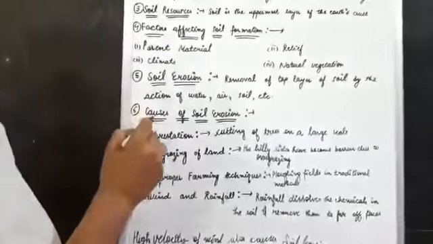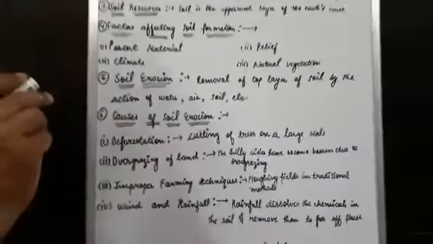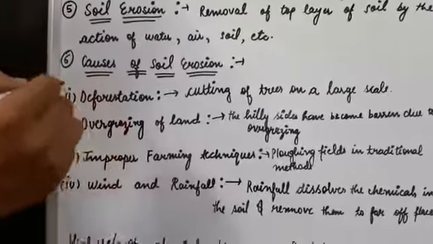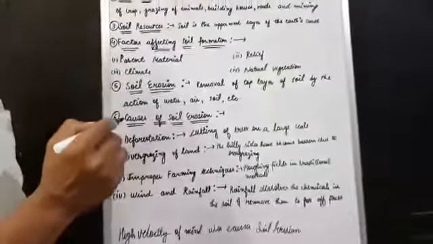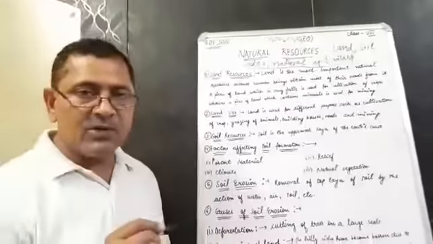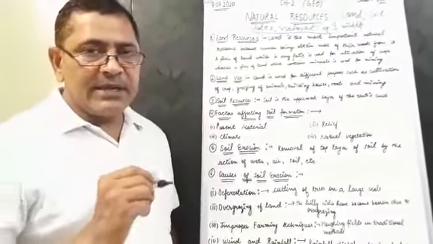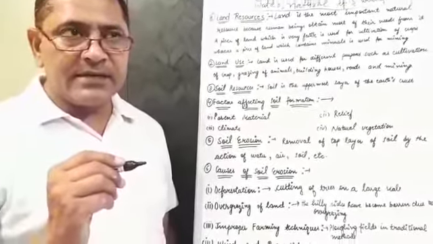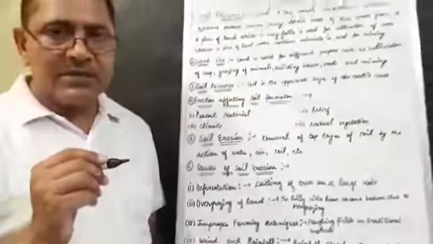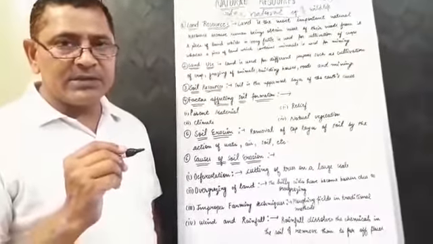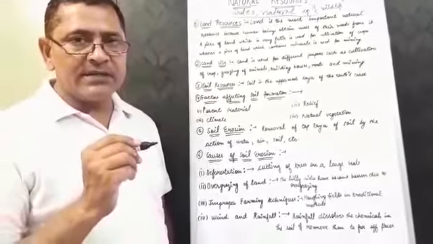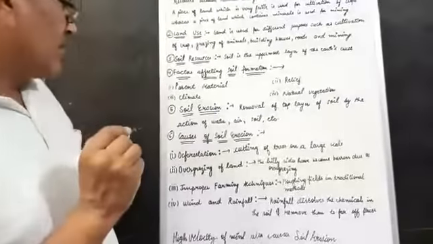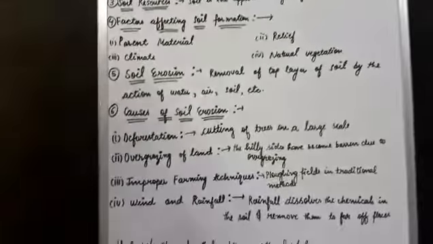Then next, causes of soil erosion. Which causes are responsible for soil erosion? First, deforestation. Deforestation means cutting of trees on a large scale. Day by day, our country's population is increasing, and that is the reason people require trees for different purposes, like wood, fuel, furniture, etc. So people cutting trees is one cause of soil erosion.